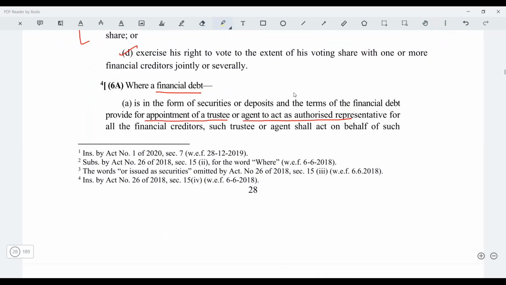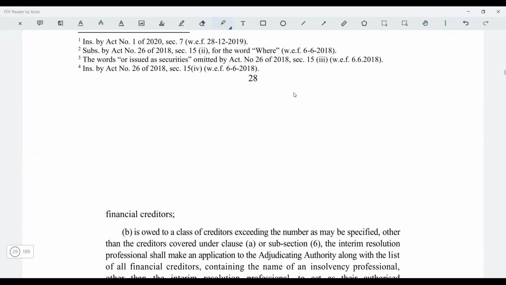But if you see 6a, this is in the form of securities. Now, if I say it is in the form of securities, this means, let's say, the debenture holders. Technically, can you say debenture holders have collectively given the loan? So all debenture holders are financial creditors, because at the end of the day, the claim of the debenture holders is a financial debt only.